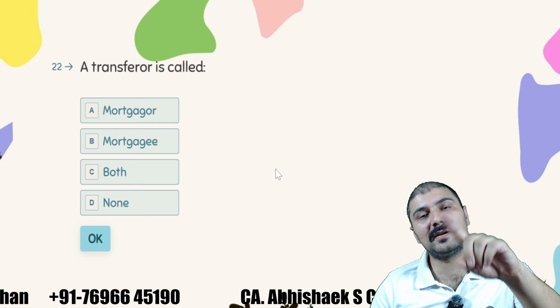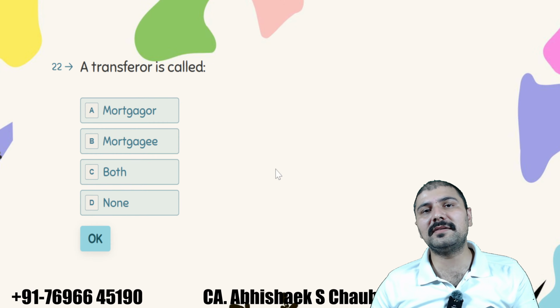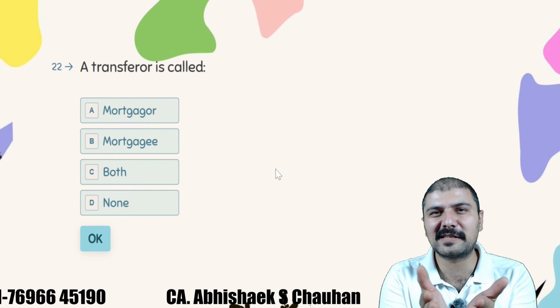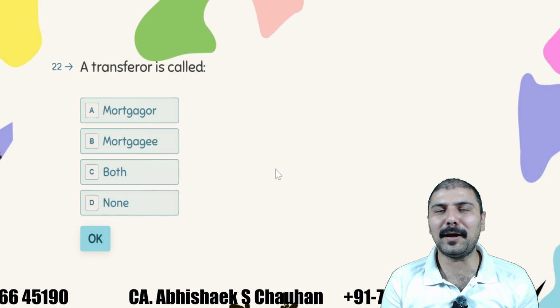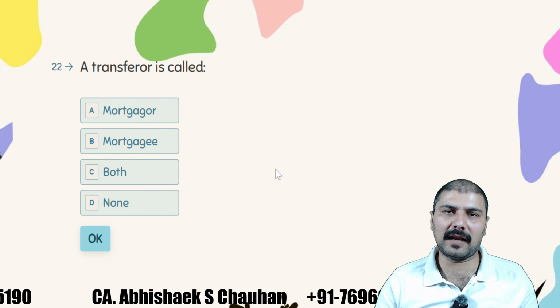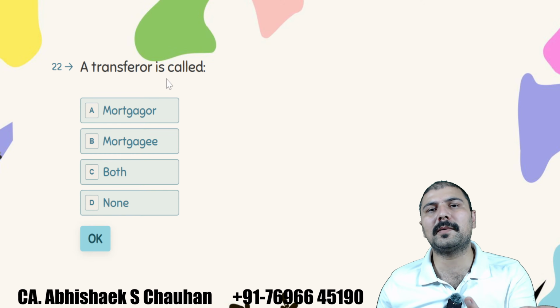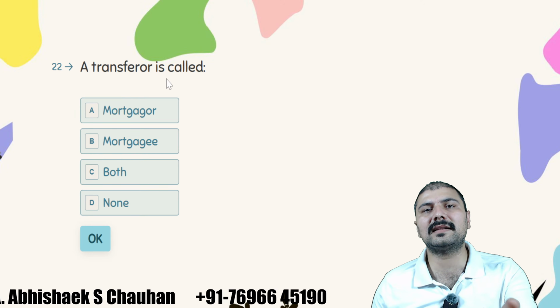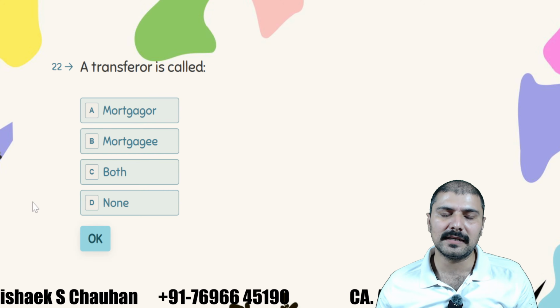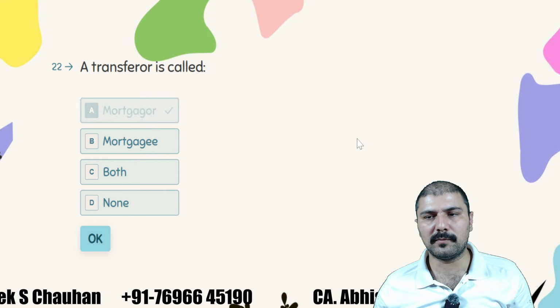That means that person has given you the loan, and whoever has given you the loan, we must give him some respect. How to give respect in India? Add ji with their name, so mortgagee. And the transferor, who is transferring the property, has taken the loan. These are provisions of the Transfer of Property Act, so he must be the mortgagor.